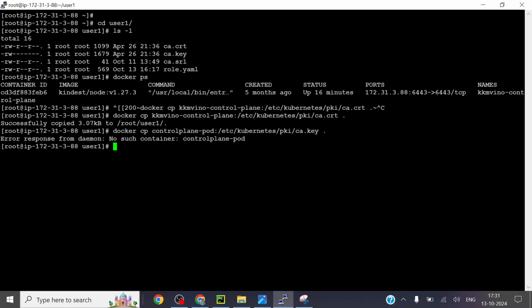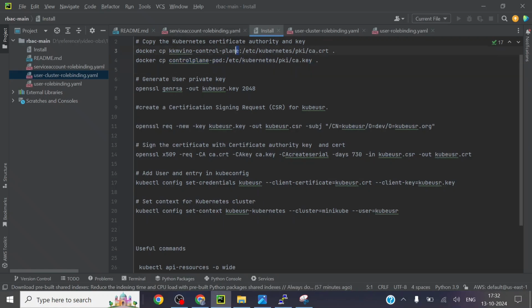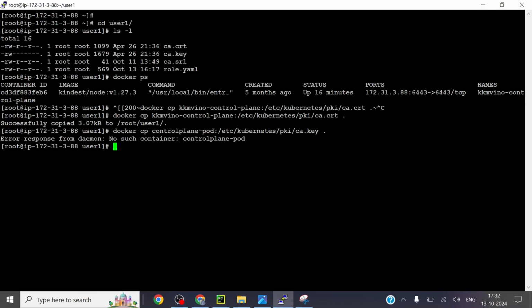These are all the steps for creating a user. Okay, I just gave the wrong name over here. I just copy over here. So I'm just copying the key file. Don't worry about how this key file is being generated for now, but when you create a kind cluster, all these will be copied.